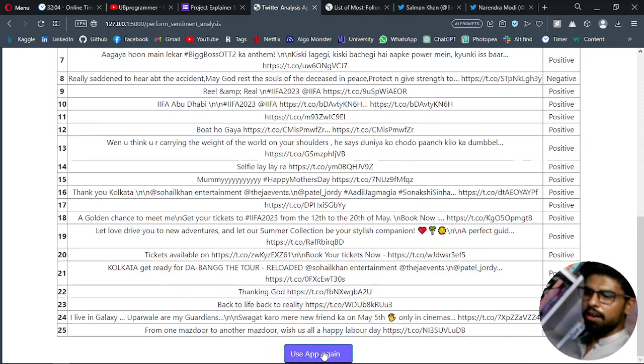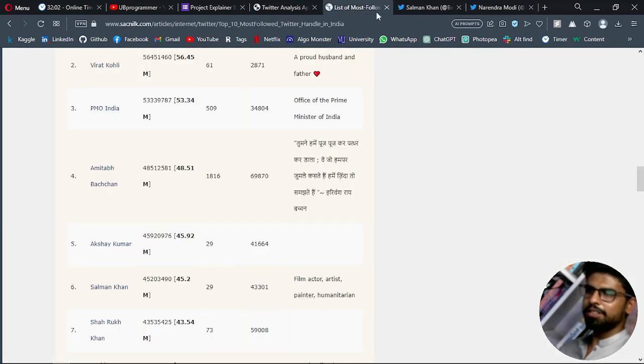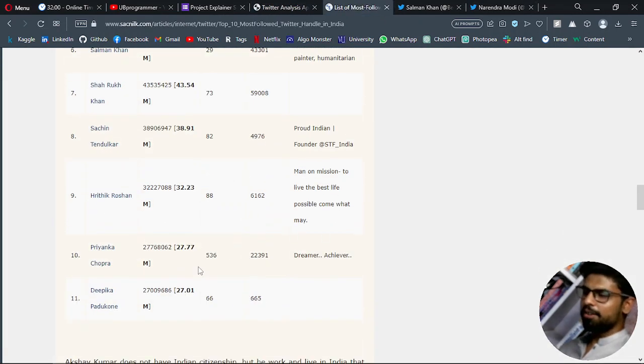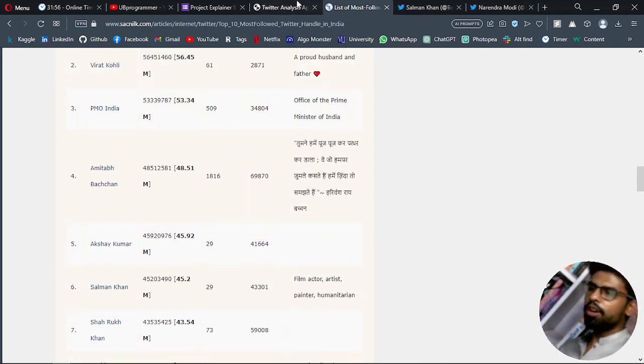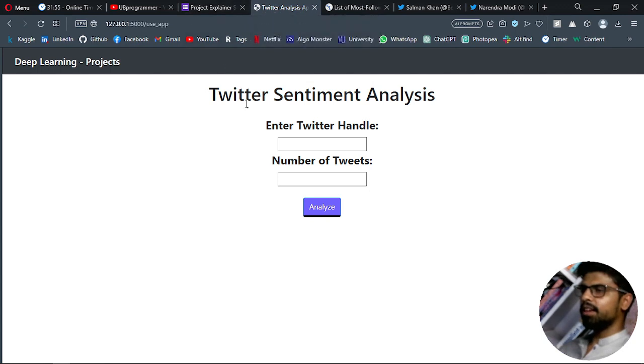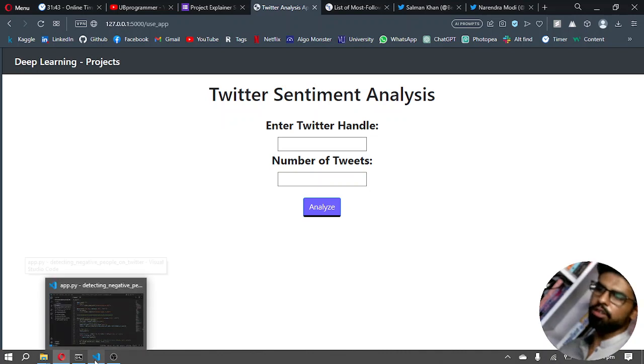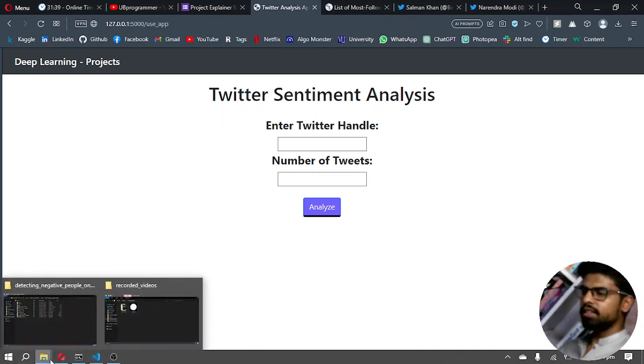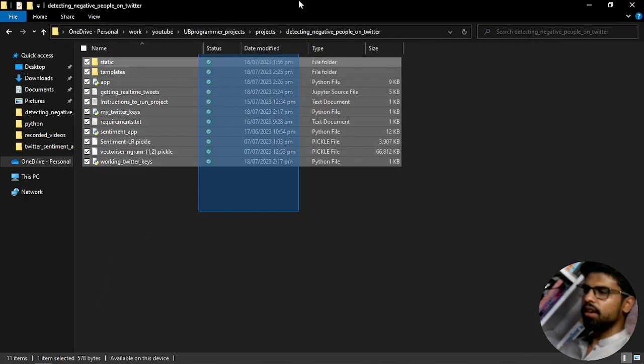Modi. Okay, so you can just do these with any of these Twitter handles, and the main thing is analyzing whether the person is tweeting negative tweets or positive tweets. So this is the objective of this project, and the coding part is here. You can just get this folder from the description.